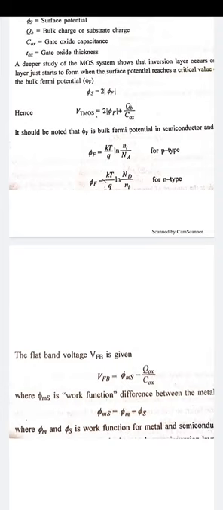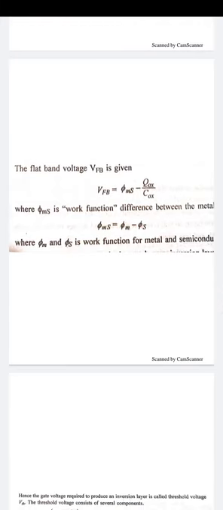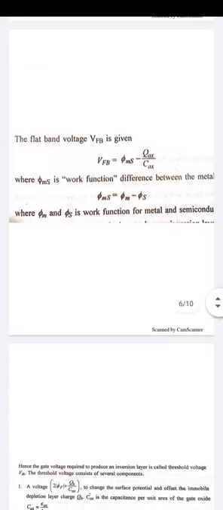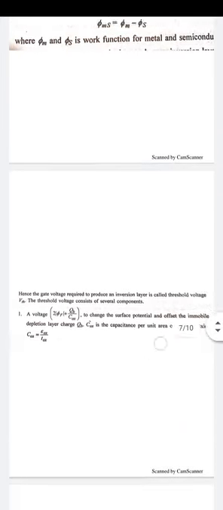The flat band voltage is basically phi ms minus Qox upon Cox, where phi ms is the work function difference between the metal and the semiconductor at gate voltage nearly equal to 0. Hence, the gate voltage required to produce an inversion layer is called the threshold voltage. So the threshold voltage is required to create the inversion layer between the source and drain.